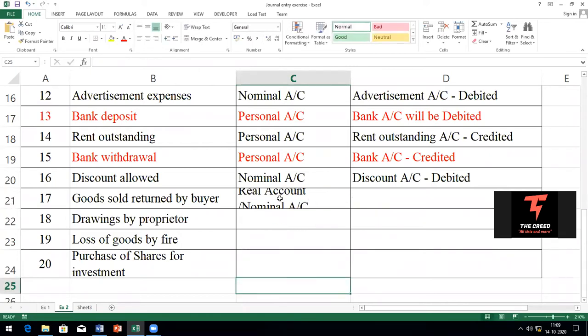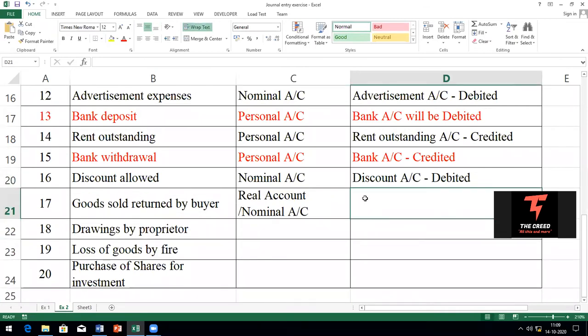Just to not confuse you, I told only real account. It is both. It can be treated as real as well as nominal. Why real? Because goods are coming back. Goods is a current asset, nothing but inventory. And then it's a nominal account because it's a loss.